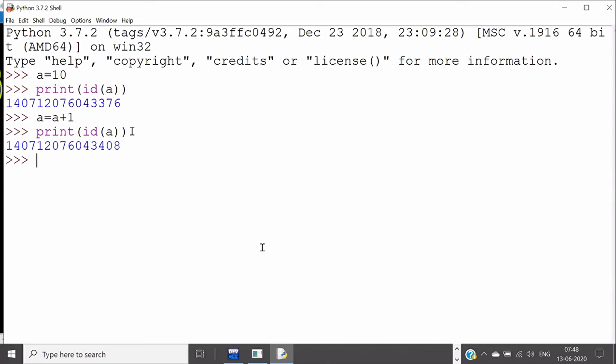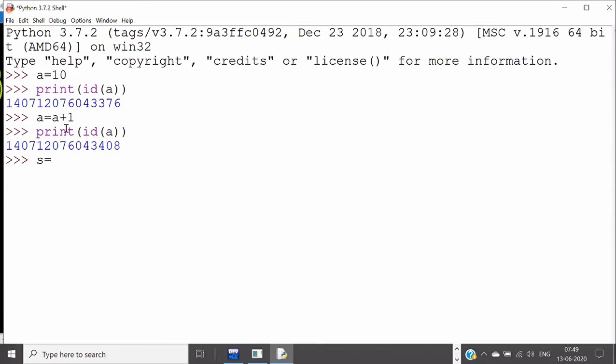Yes, object 10 will go to garbage collector. That's true. That's another story. But what we are talking about is immutability. Did you all understand what is meant by immutability now? That object never gets changed. Okay, let us prove this.